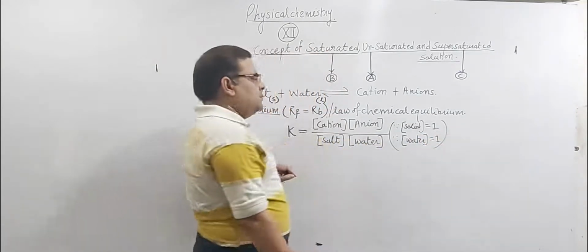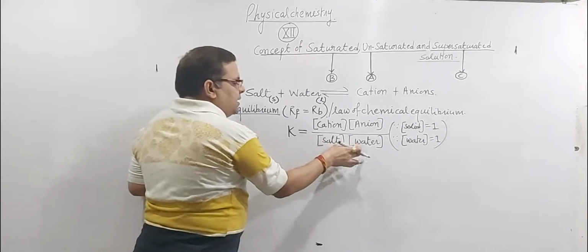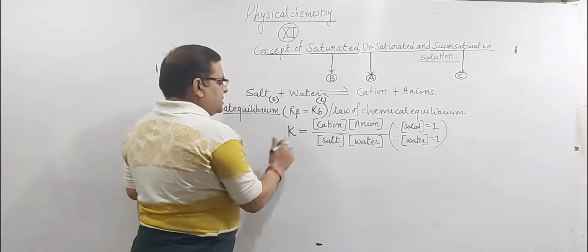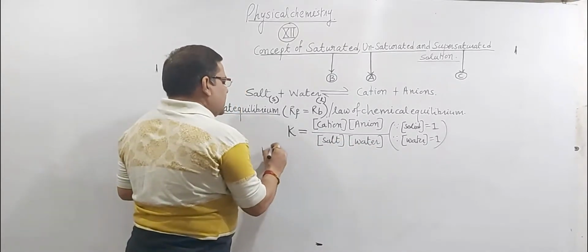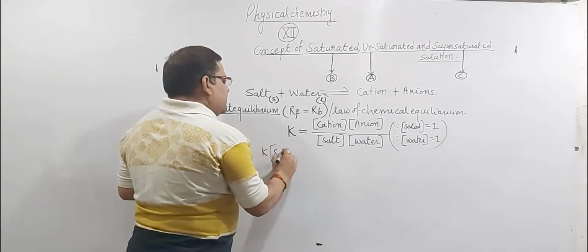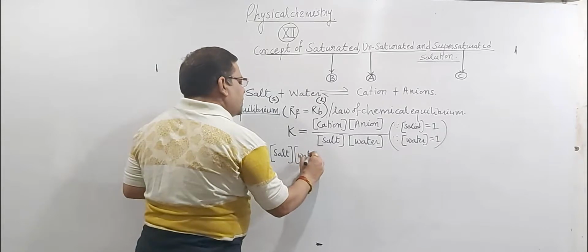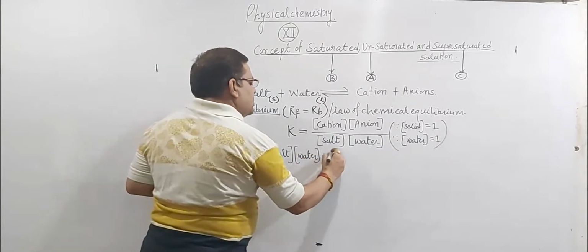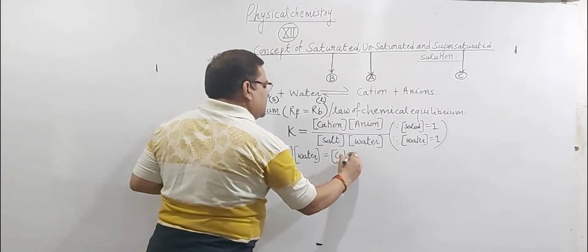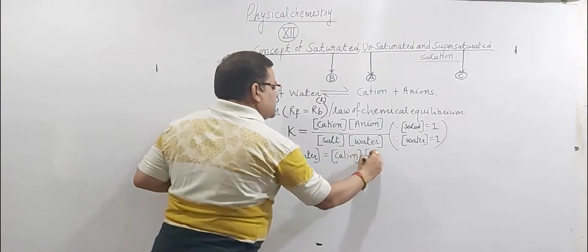Therefore, if K is multiplied by molar concentration of salt multiplied by molar concentration of water, then it becomes equal to molar concentration of cation multiplied by molar concentration of anion.